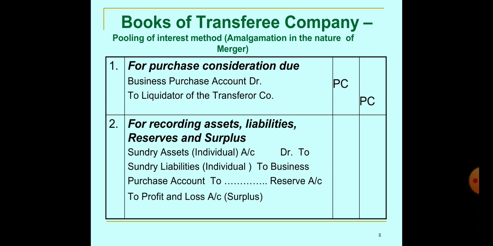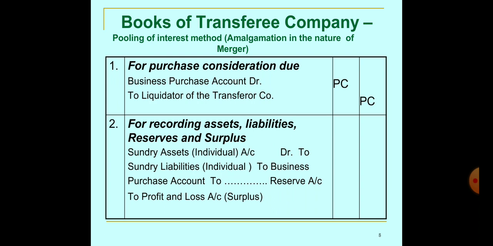the following entries. Number one is for business purchase, for purchase consideration due. The same entry should be passed as we pass in the purchase method. So business purchase account debit to liquidator of transferor company.